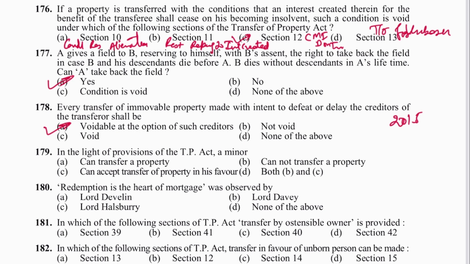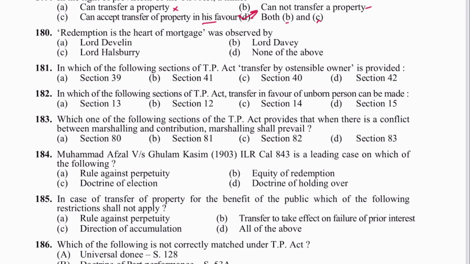Next is 179. In the light of provision of TP Act, a minor can transfer property. No, cannot transfer property. Can accept transfer of property in his favor. Yes. D is the answer. Both B and C. Next is 180. Redemption is the heart of mortgage was observed by Lord Halsbury. C is the answer.